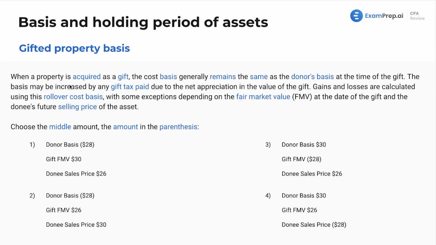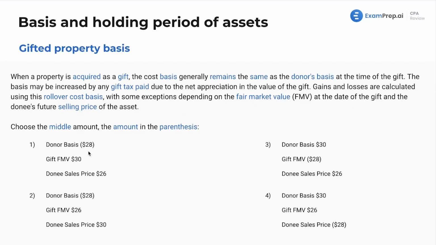Now, when a property is acquired as a gift, the cost basis generally remains the same as the donor's basis at the time of the gift. The basis may be increased by any gift tax paid due to the net appreciation in the value of the gift. Gains and losses are calculated using this rollover cost basis, with some exceptions depending on the fair market value at the date of the gift and the donee's future selling price of the asset.